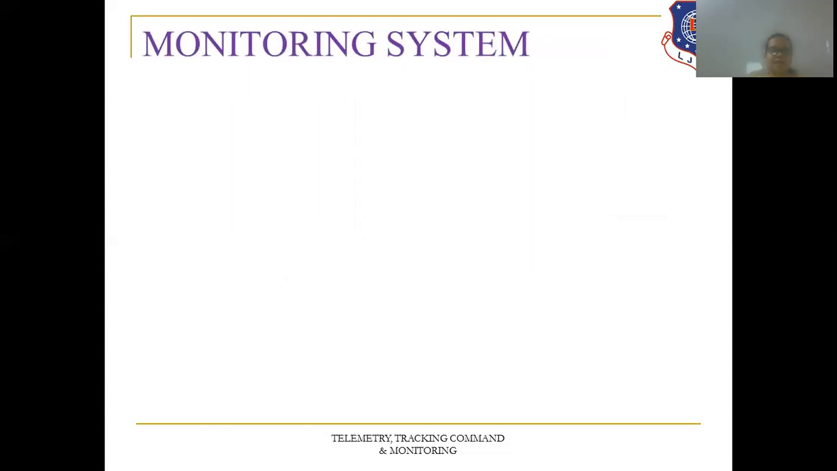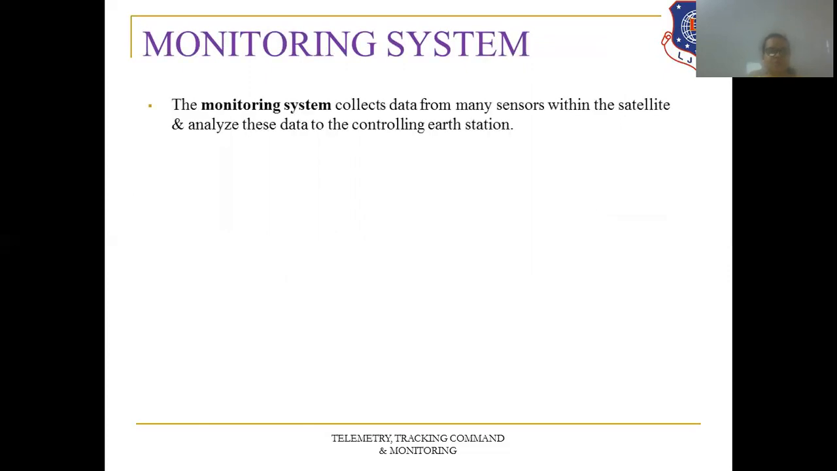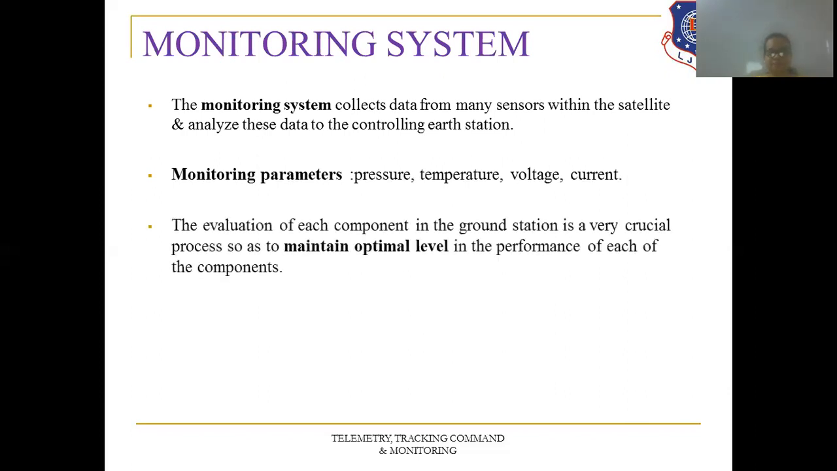Next, that is the monitoring system. The monitoring system collects data from many sensors within the satellite and analyzes this data at the controlling Earth station. So when the data is received from the telemetry link, after that the monitoring system's work starts, which collects the data from the sensors. Then these data are analyzed at the Earth station. Monitoring parameters are pressure, temperature, voltage and current.